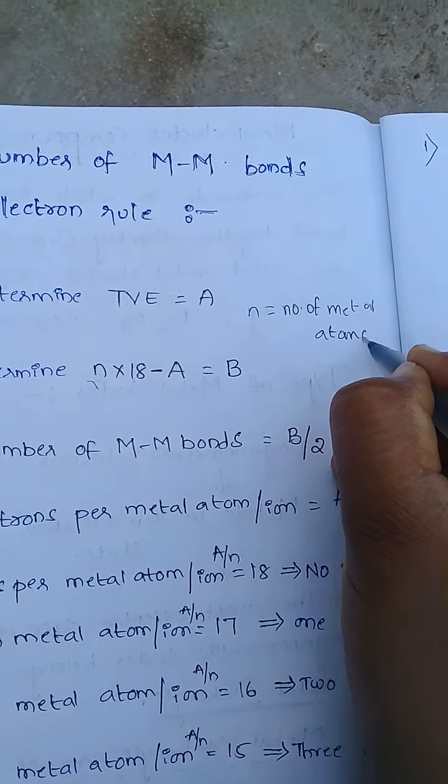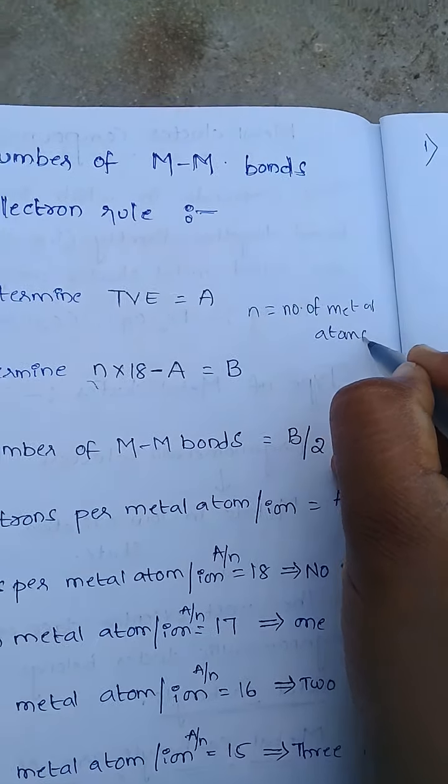If equal to 17, one metal-metal bond is present. 16 means 2 metal bonds, 15 means 3 metal bonds, and 14 electrons means 4 metal bonds are present. So this is the procedure to find metal bonds for low nuclear carbonyl clusters only.